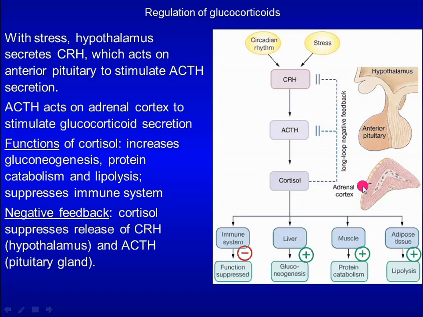Glucocorticoids increase gluconeogenesis in the liver, increase protein catabolism in the muscle, and lipolysis in the adipose tissue. Glucocorticoids also suppress immune system. Glucocorticoids have a negative feedback loop to suppress release of CRH by the hypothalamus and ACTH by anterior pituitary gland.